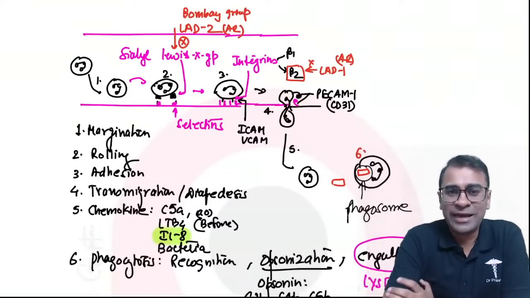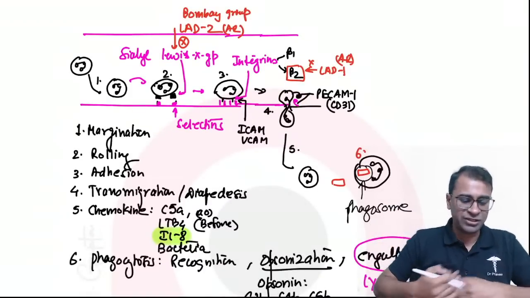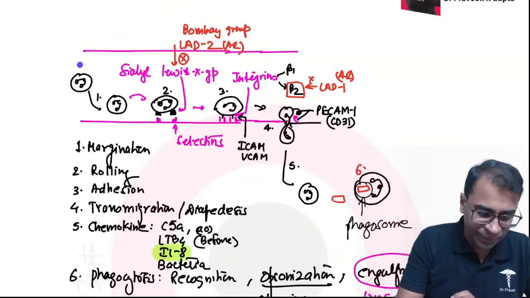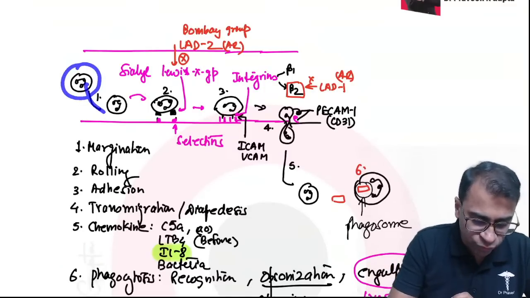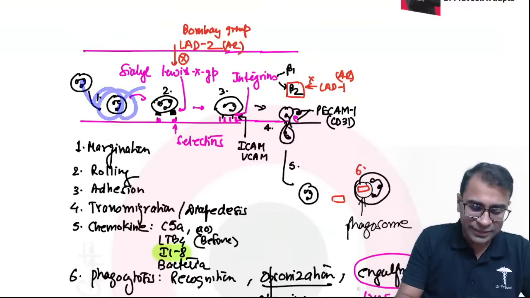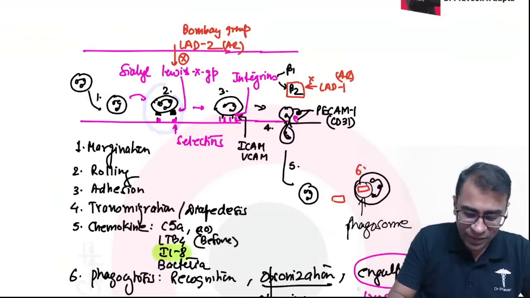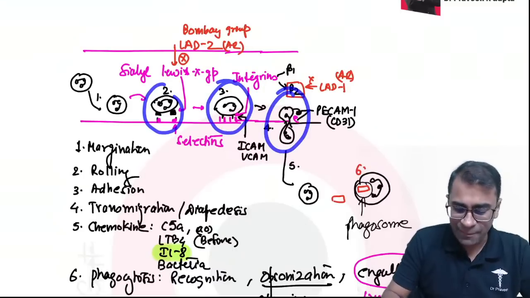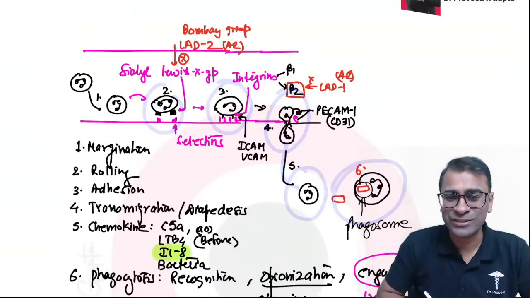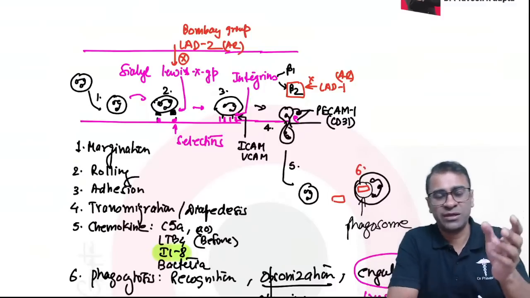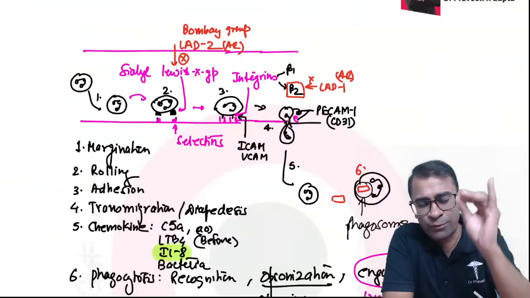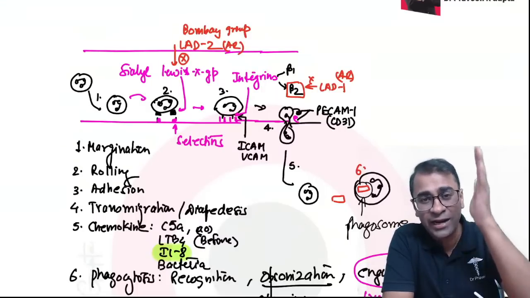Next chapter, inflammation. Ready all of you? In inflammation, the first thing to happen is the nucleus will move to the margins. The term is called margination. Then rolling, then adhesion, then diapedesis, then chemotaxis, then phagocytosis, and then killing. All of you say with me: margination, rolling, adhesion, diapedesis, chemotaxis, phagocytosis, and killing.